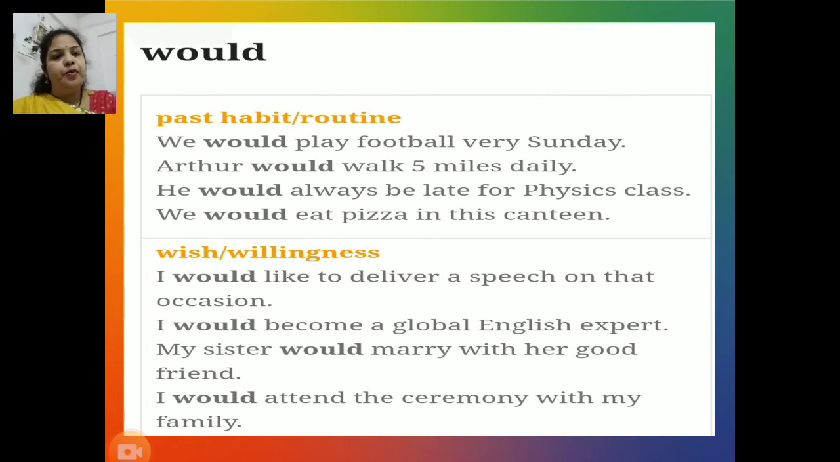We would play football every Sunday. Arthur would walk 5 miles daily. He would always be late for physics class, and we would eat pizza in this canteen.